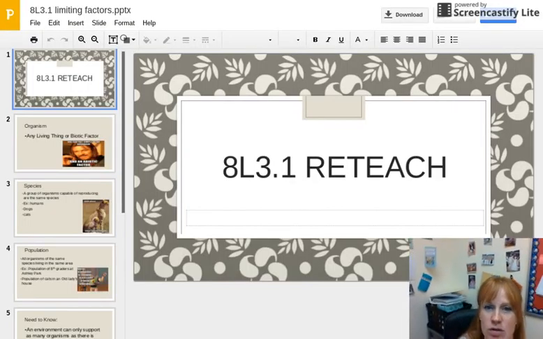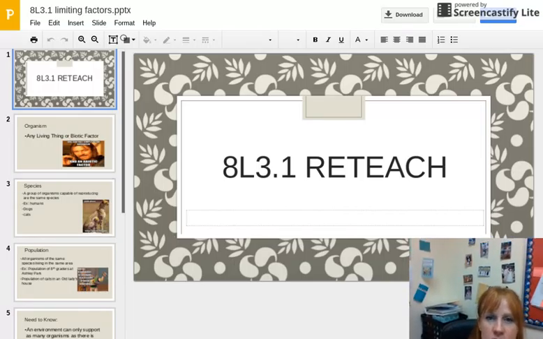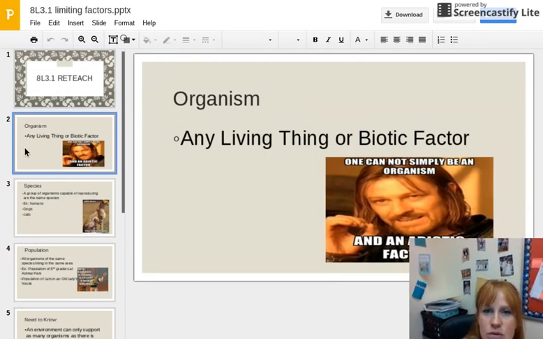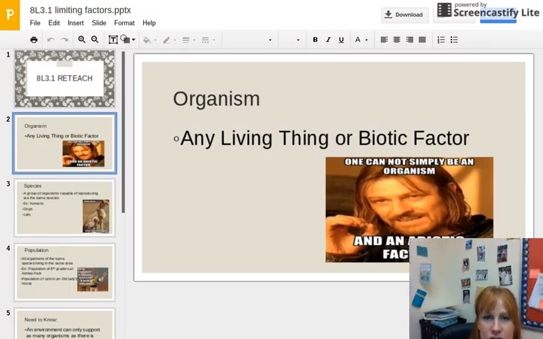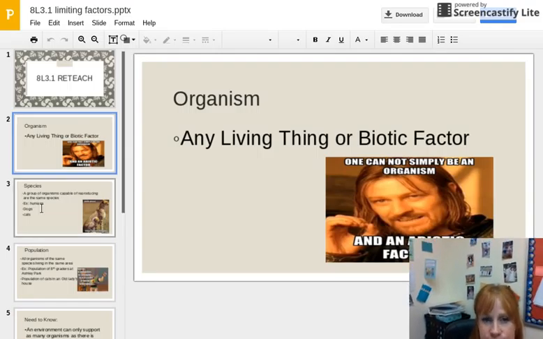Today we are going to be reviewing 8L 3.1, which is all about limiting factors and carrying capacity. So the first thing you guys need to remember is an organism. Remember, an organism is any living thing, or we could also say any biotic factor. So any plant or animal is an organism.